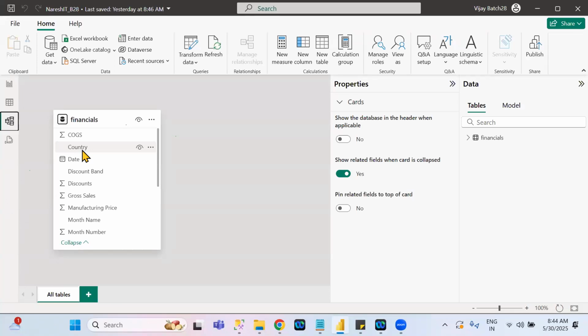In this model view, why do we need to provide a relationship between the data sets? In the visualization, in some scenarios, we are taking columns from different data sets. You understand what I'm saying?